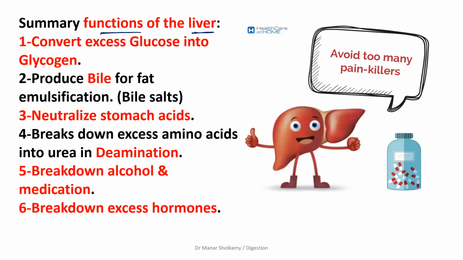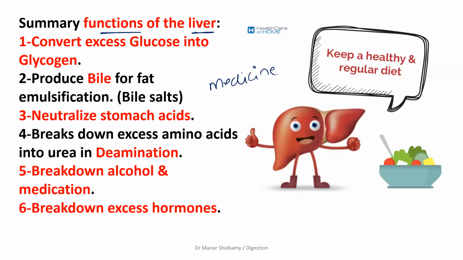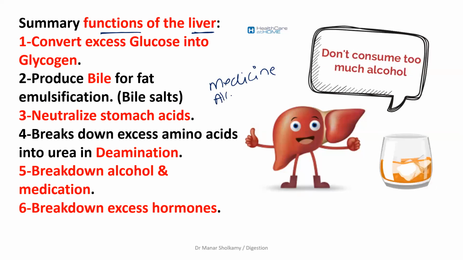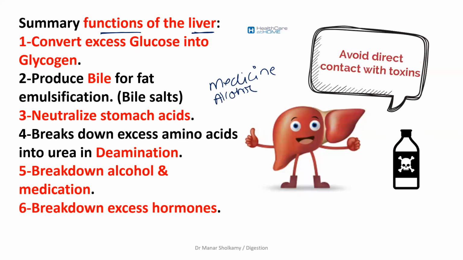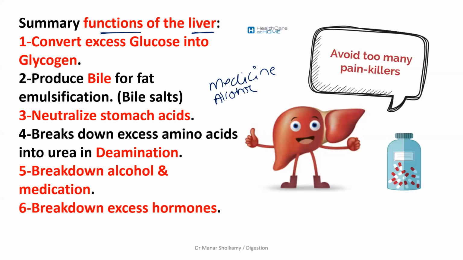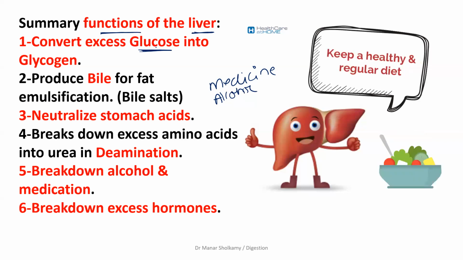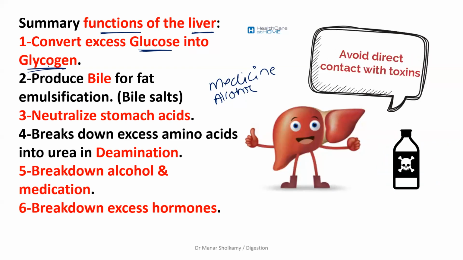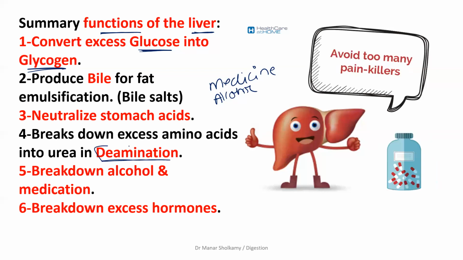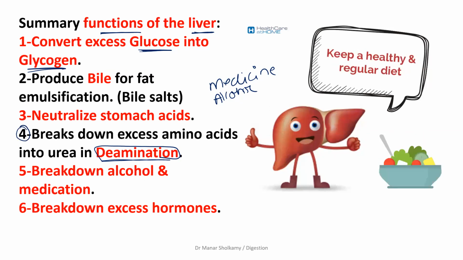What type of filtration? What does it do? If you are taking excess medicine, you're sick, it will break down where? In the liver. If you are drinking alcohol, will this alcohol go straight to your blood? It will kill you. It has to be broken down where? In the liver. If you're eating too much glucose, I want to store some of it. It will be stored as glycogen. If I'm eating lots of amino acids, it will be broken down in a process called deamination. And don't worry about number 4 because we will study it in the lesson excretion.